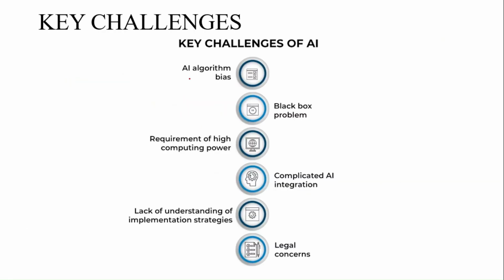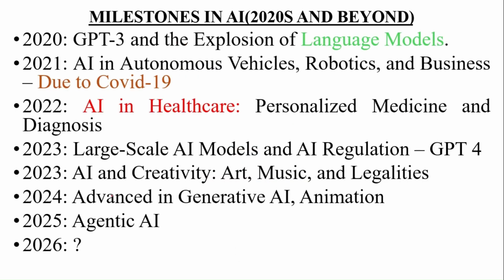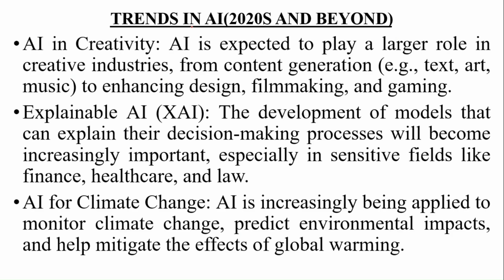What are the key challenges? We have algorithm bias, black box problems, requirements of high computation, and complicated AI. So these are the key challenges in AI. What is a milestone? We have different milestones from 2000 to 2025. Now we are in 2026, and a lot of things have happened in 2026. Let us see what is going on. The trends: explainable AI, AI in creativity, and AI for climate change.